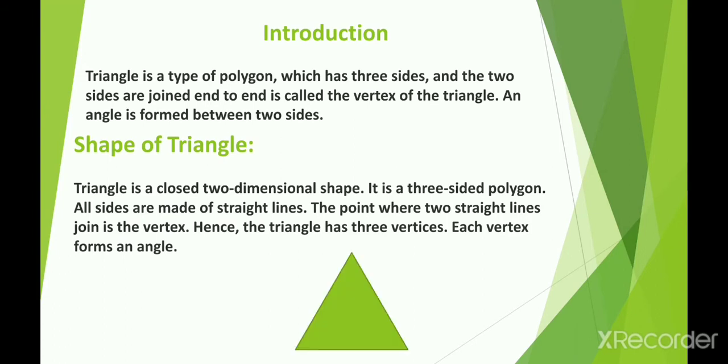Now, just look at this figure. It is a three-sided polygon with sides. Let's see what sides are. Sides are called line segments. How many line segments does this triangle have? It has three line segments. If you name the three vertices X, Y, Z, then they are XY, YZ and XZ. It has three vertices X, Y, Z and it has three angles as well: angle X, angle Y and angle Z.